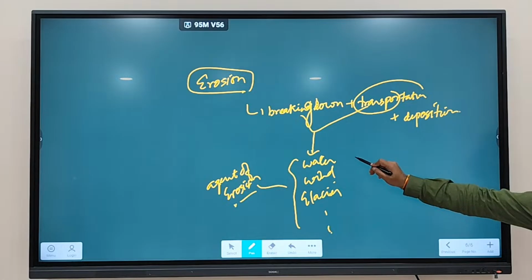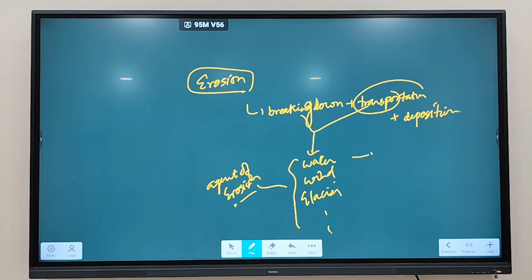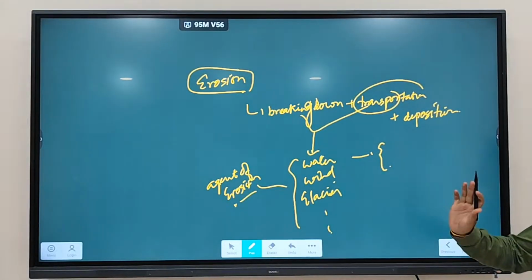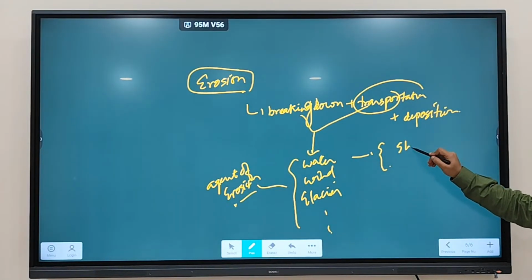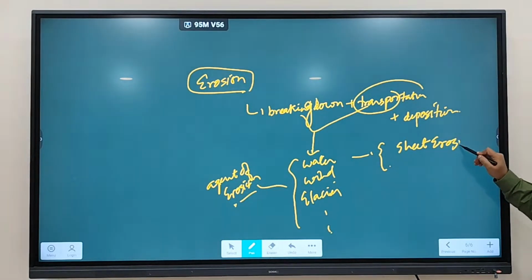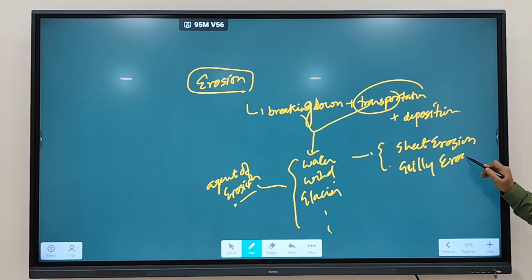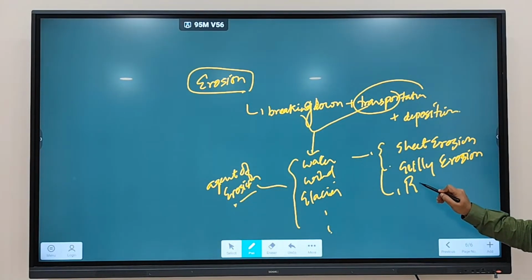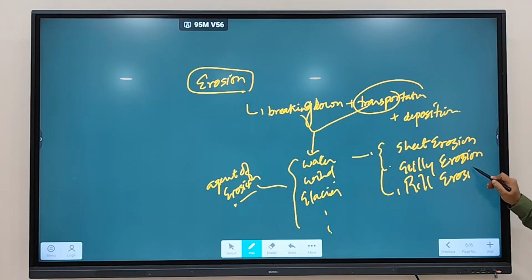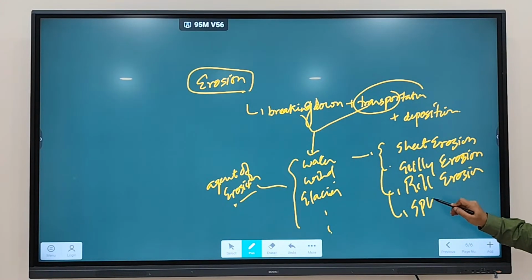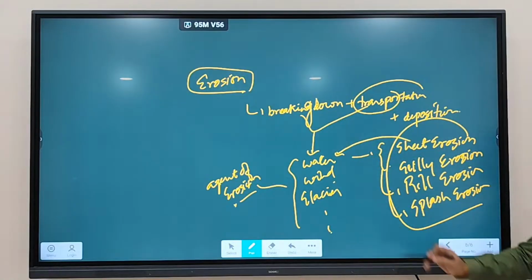Now, when we were discussing endogenic and exogenic processes, we wrote that water can cause different types of erosion: sheet erosion, gully erosion, rill erosion, and splash erosion. Those are the types that can be caused by water.